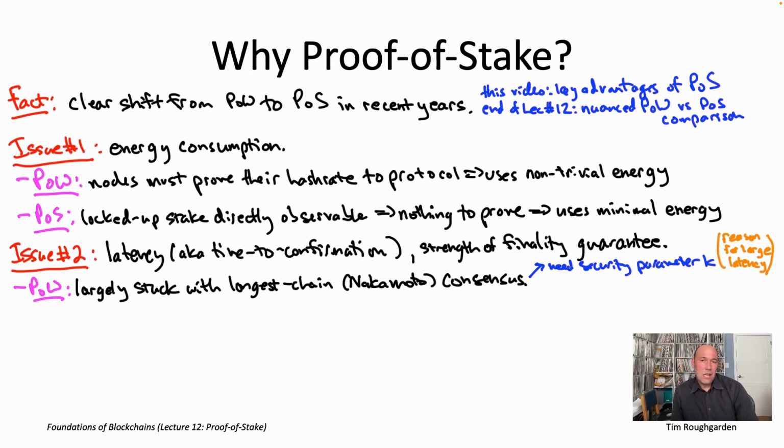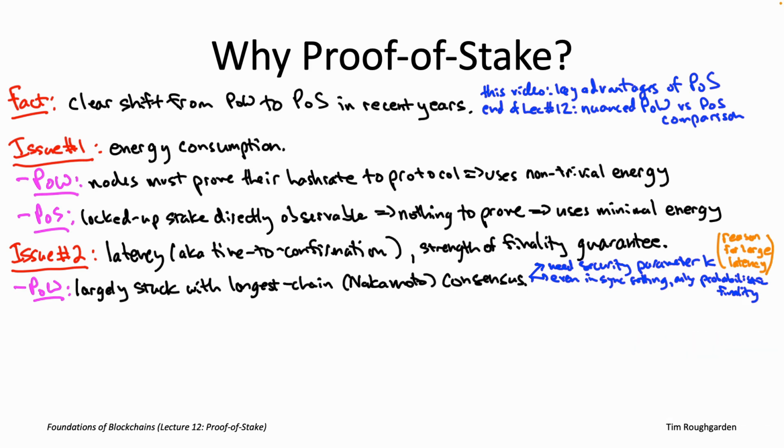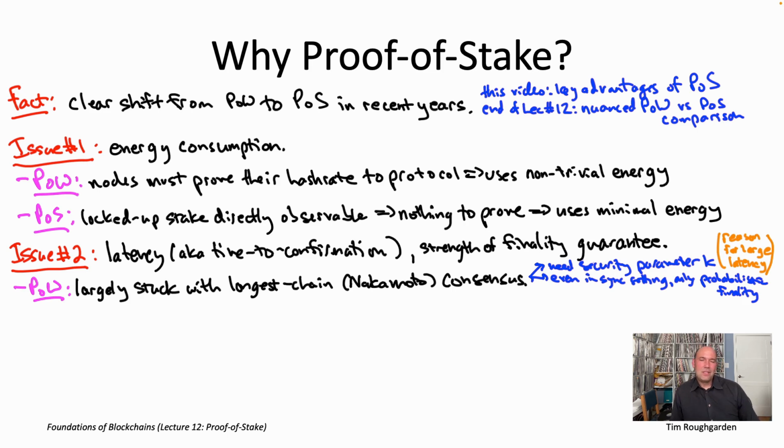Another drawback we mentioned of Nakamoto consensus, or really any implementation of longest chain consensus that uses randomly chosen leaders, is that finality is always, even if you're in, say, the synchronous model, only probabilistic. There is always some chance, no matter how remote, that you'll get unlucky and have a long sequence of Byzantine leaders that wind up being able to create an alternative longer chain, rolling back blocks that you had thought were finalized. That's a very unlikely probability if you choose K large enough, but it's always a non-zero chance that blocks could get rolled back. Finally, as we've seen many times, Nakamoto consensus breaks down badly in the partially synchronous model. Right?